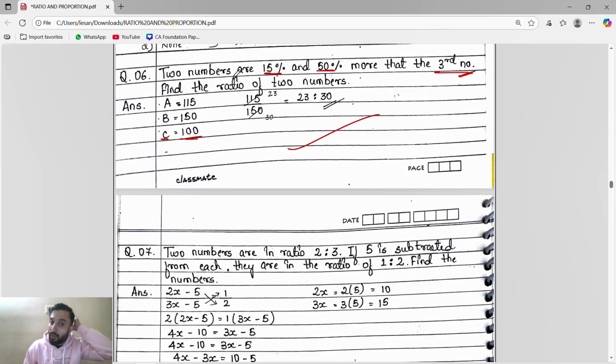What will happen? Two numbers 15% and 50% more than means both numbers are more than the third number. So the third number I will take as 100. The number A will be 100 plus 15, 115. B number is 100 plus 50, 150. Khatam. Find the ratio of two numbers, this A is to B. When you simplify, you will get the answer.